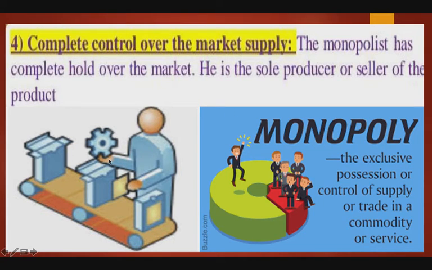The monopolist has complete hold over the market. He is the sole producer or seller of the product. Entry barriers such as natural, economic, technological, or legal do not allow competitors to enter the market. So it is a complete barrier to entry in the market.